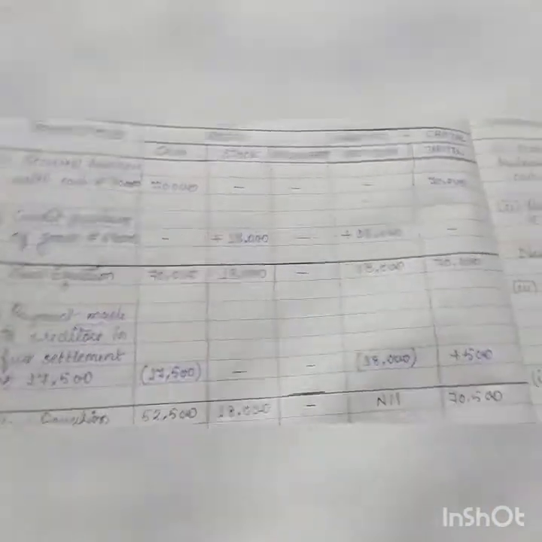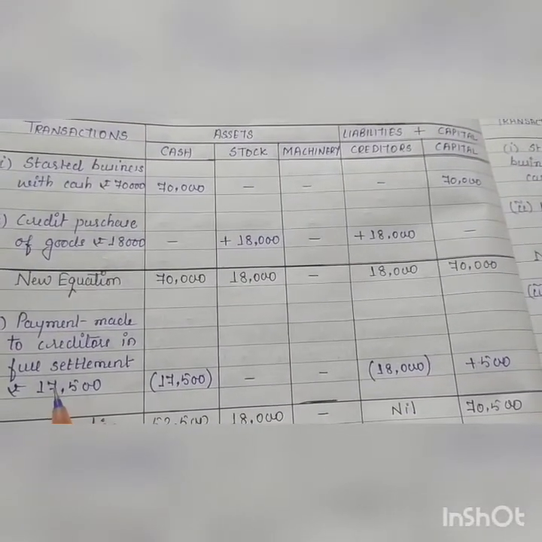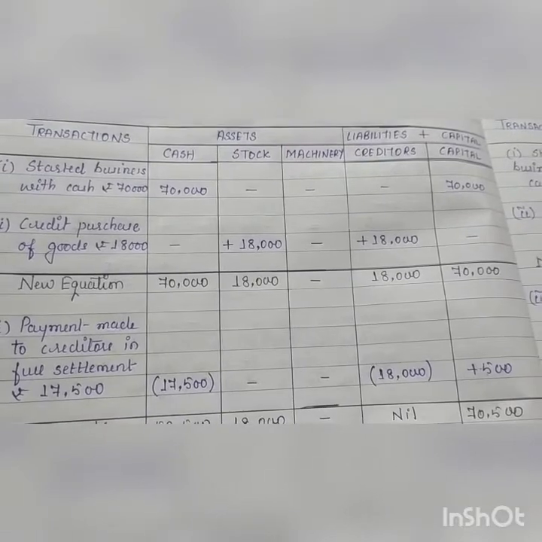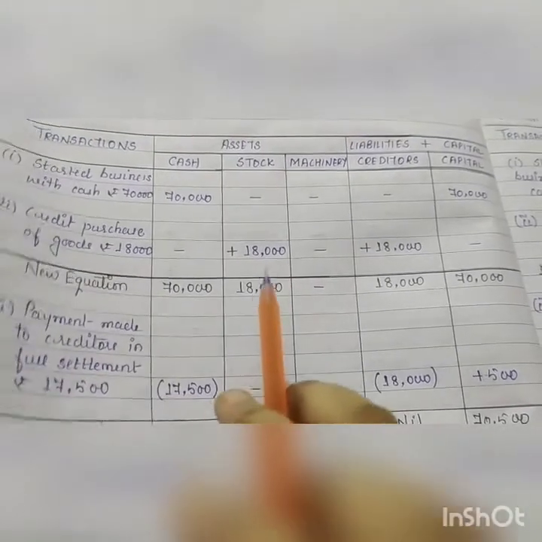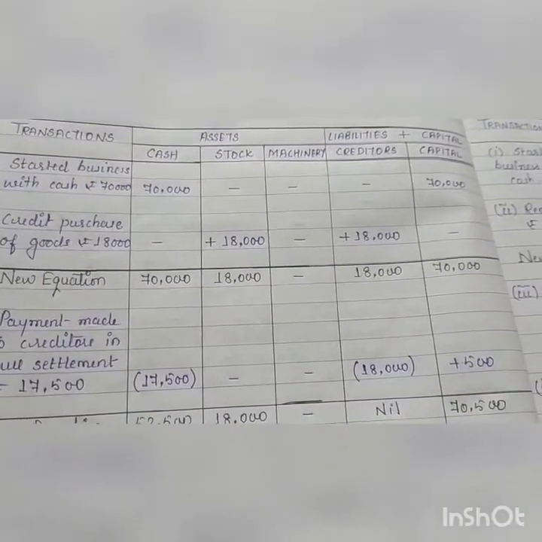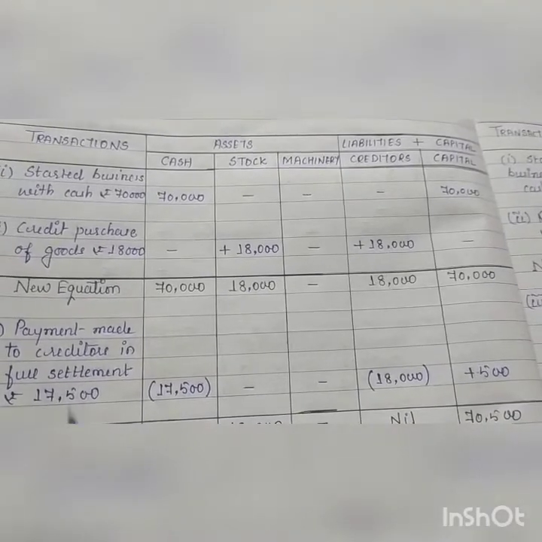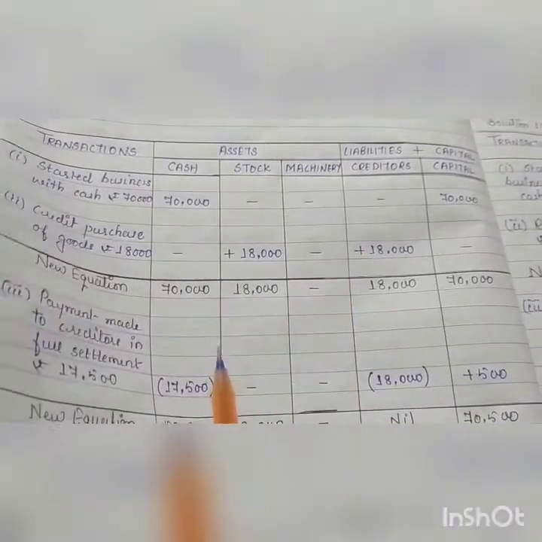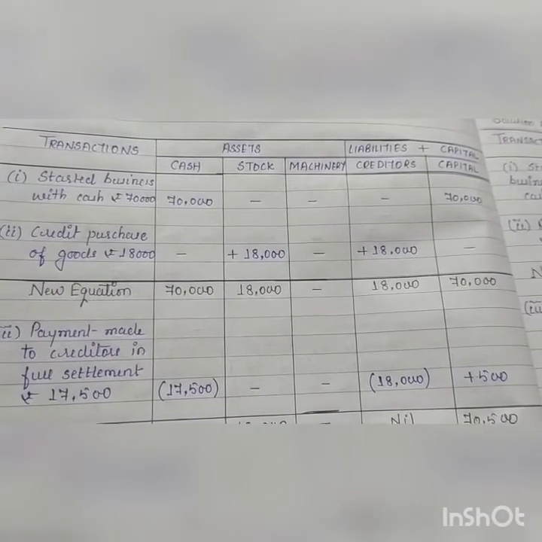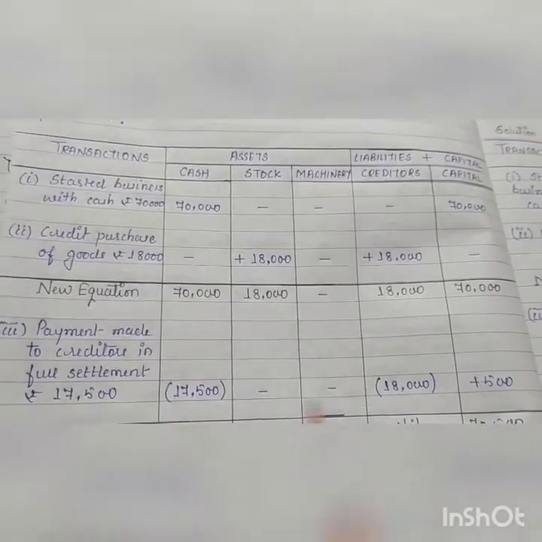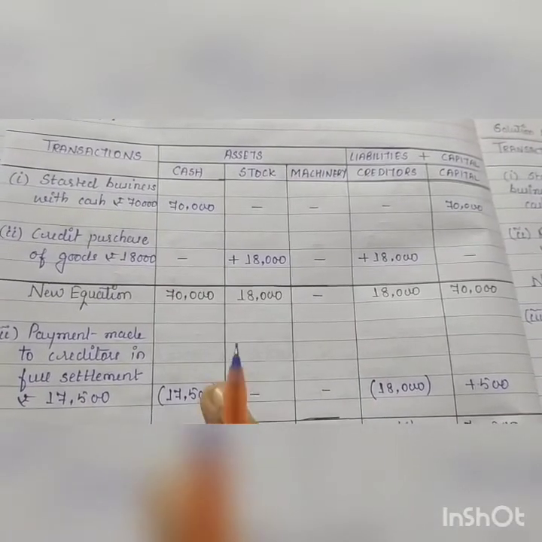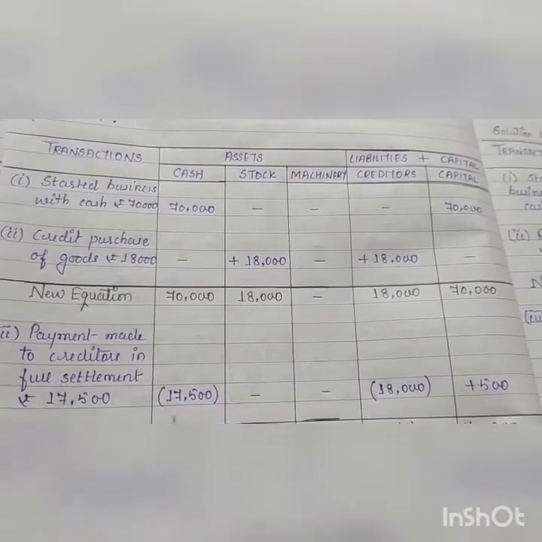Third transaction, payment made to creditors in full settlement of rupees 17,500. Now see, creditors का worth है 18,000, but we are paying them 17,500 in full settlement. That means we have received discount of rupees 500. हमारे dues पूरे clear हो गए हैं 17,500 में. So what will be the effect of this transaction?